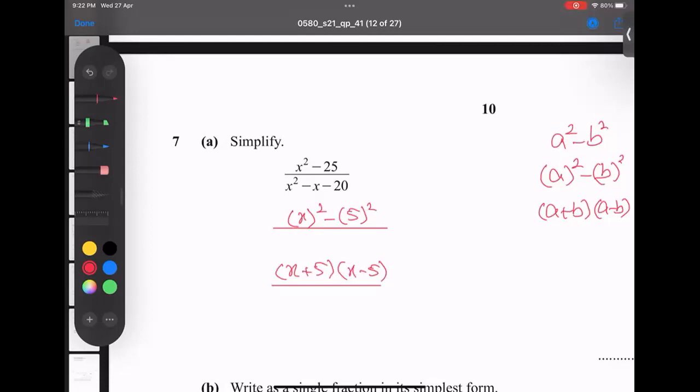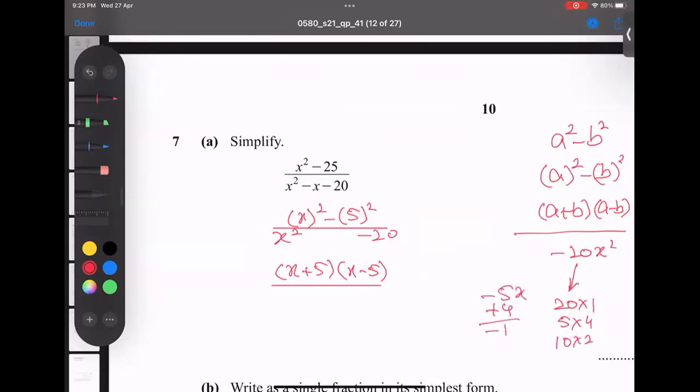So let's talk about the denominator. In the denominator, we have x square minus x minus 20. So multiply 20 with x square because it is 3-term factorization. I got negative 20x square. What are the possible factors of 20? 20 is 1 times 20, 5 times 4, and 10 times 2. But which pair gives -1? 5 and 4 subtract to give -1, so negative 5 and plus 4 give -1.